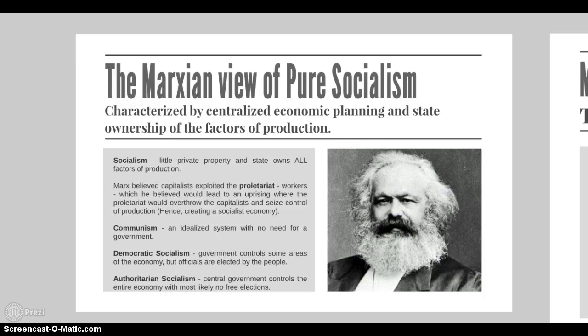Socialism means that little private property exists and the state owns all factors of production. In a socialist economy, the government attempts to manage production and especially the distribution of goods. Look at figure 2.4 at the bottom of page 52 in your book for a more detailed explanation of the characteristics of socialism.